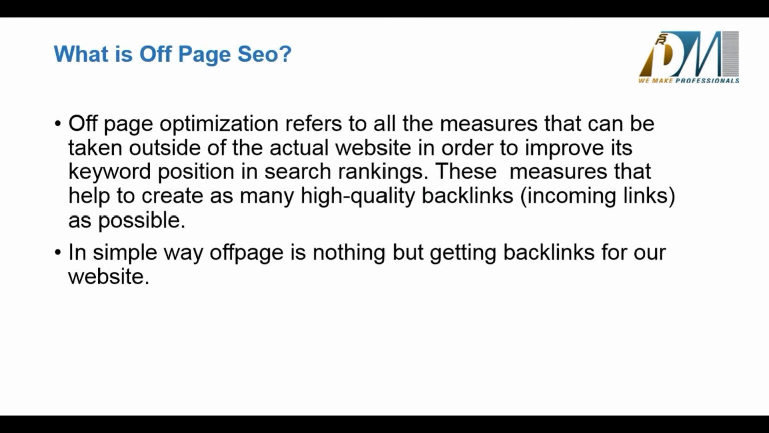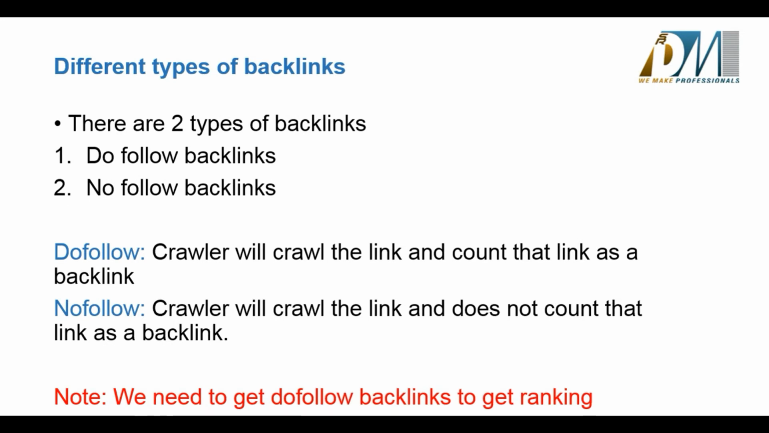So what is off-page optimization, or what is off-page SEO? Off-page optimization refers to all the measures that can be taken outside of the actual website in order to improve its keyword position in search rankings. These measures help us to create high quality backlinks to our website. So in a simple way, off-page optimization refers to getting high quality backlinks to your website in a direct or indirect way. We have different types of backlinks.